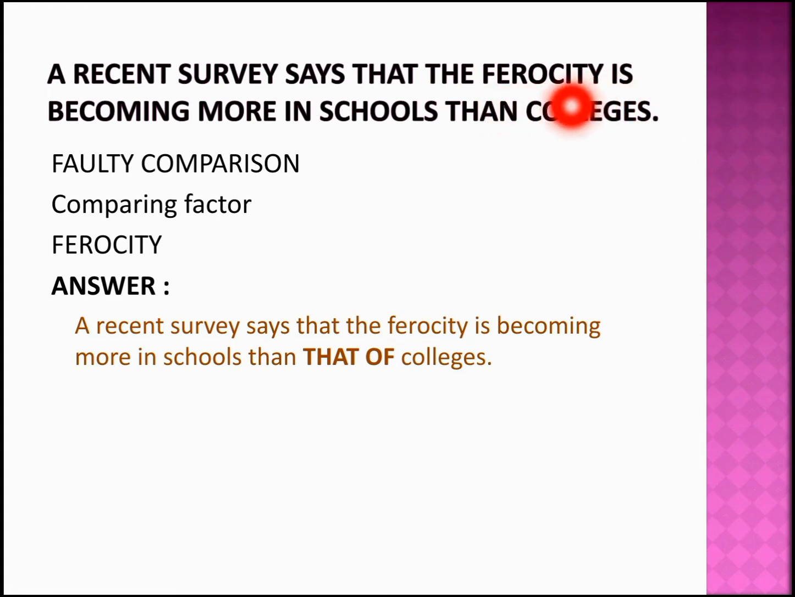When you talk about ferocity in schools and ferocity in colleges, make sure that this word either as a noun, that is either as ferocity itself or as a pronoun is used in front of both the places, that is in front of schools and in front of colleges, right? So I am not using the word as such in my answer. I am changing it as that of. Okay, so the answer becomes, a recent survey says that the ferocity is becoming more in schools than that of colleges. Hope you got it.